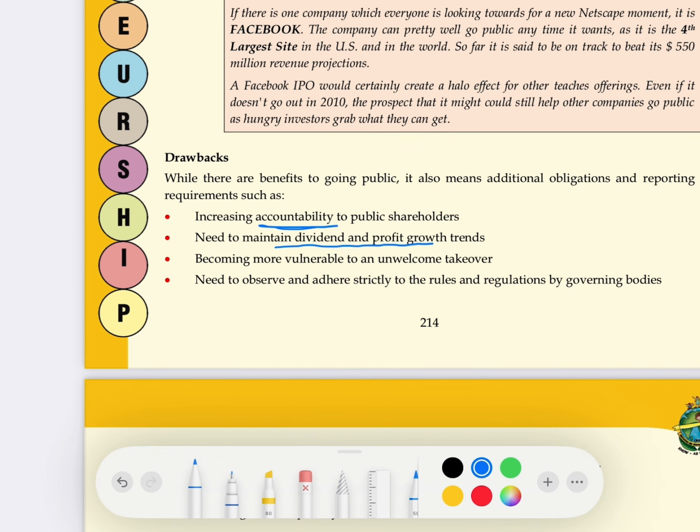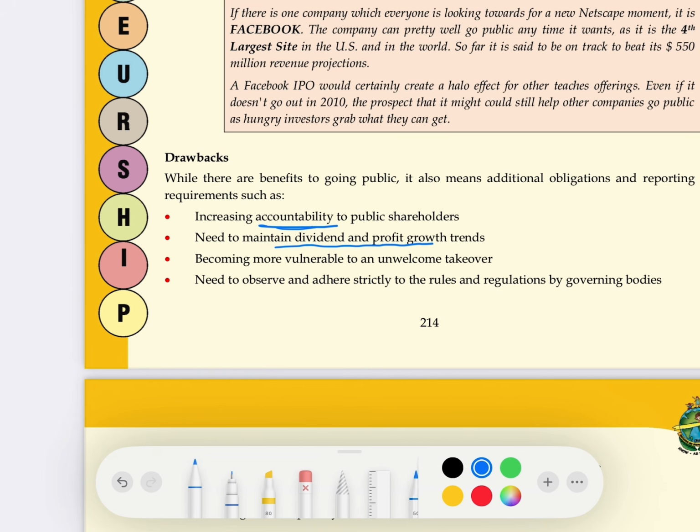What kind of outlook will the shareholders get? The company is not earning any money. That is why the company is not giving us dividend. So what will they do? They will start selling your shares. If your investors start selling your shares, the prices of your shares will come down. So what to do? Companies have to maintain the dividend ratio. So it is another drawback. Whether you have money or not, sometimes companies take a loan also to maintain this dividend, so that their shareholders stay in the market with their shares.